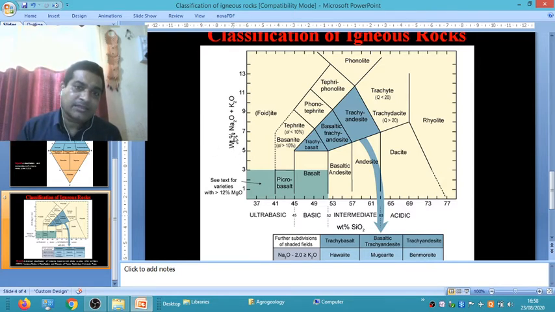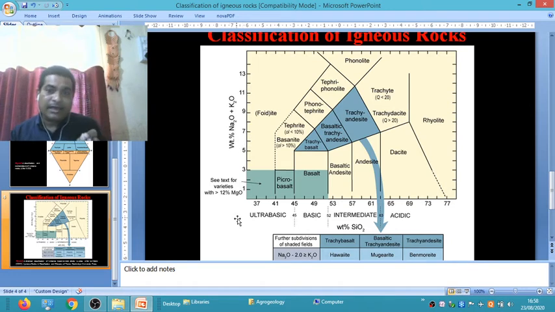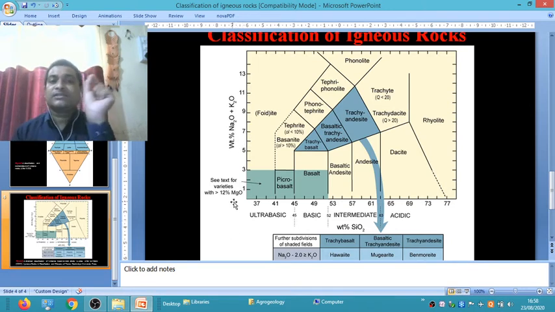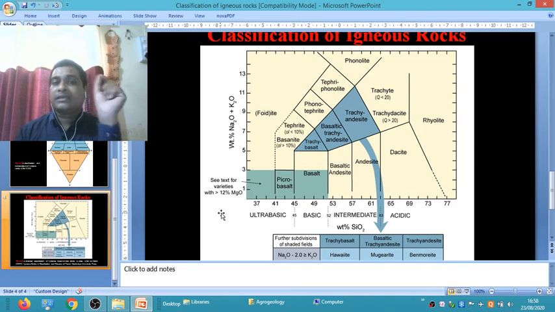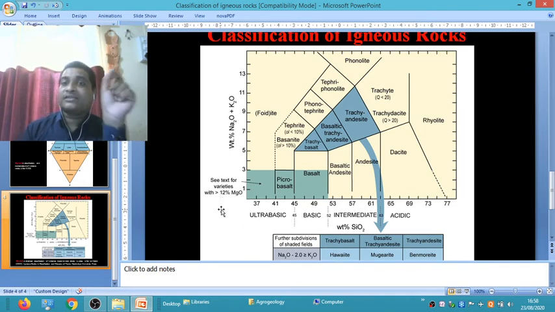This is the classification. This is the weight percentage. Silica percentage versus total alkali. Alkali metal means the presence of Na2O and K2O. Sodium and potassium are called alkali metals, and the other axis is silica.